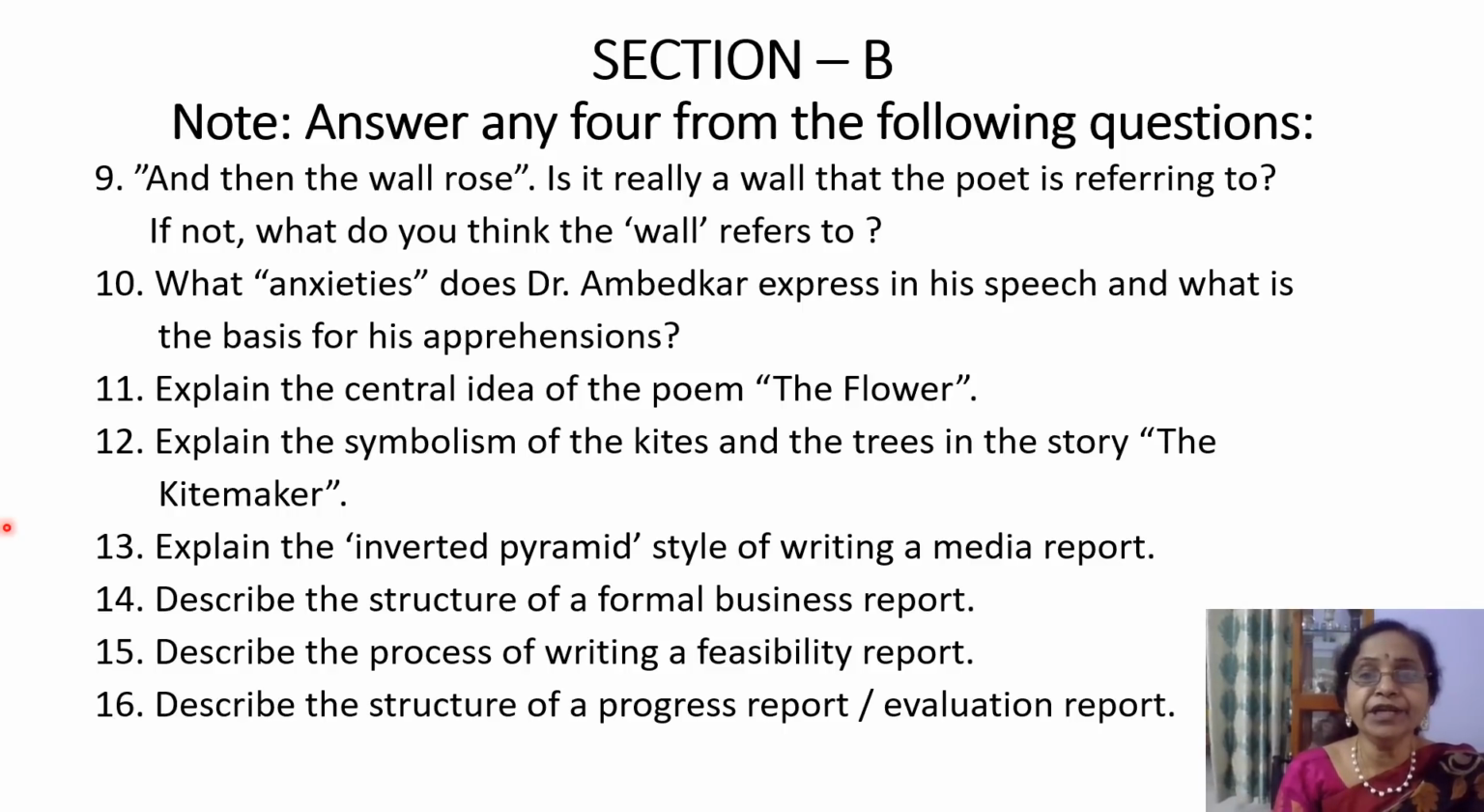So why do we write a media report? Basically, the objective of writing a media report is to catch the attention of the readers. It should sustain the attention of the readers, and their attention should be focused on what is being reported. So the inverted pyramid style of writing is used for that purpose. Remember the pyramid, the triangle: the base is broader and then it points out, but here it is inverted.